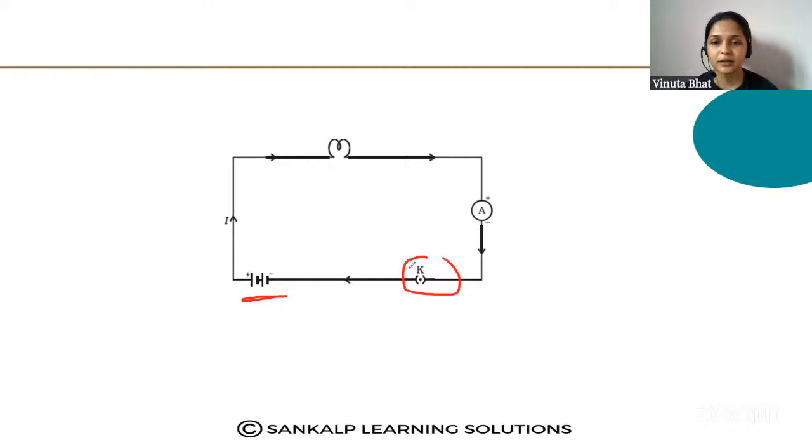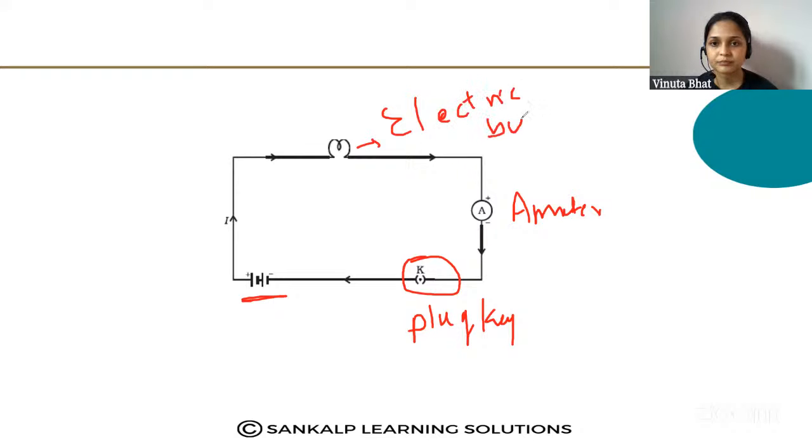This is the plug key, and this is the ammeter, and this is the electric bulb.